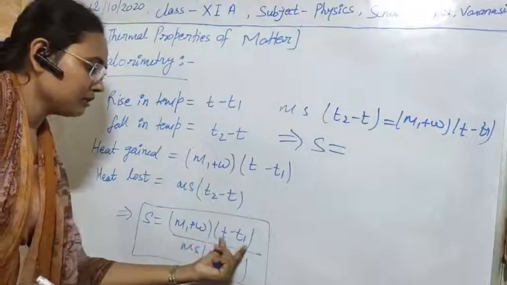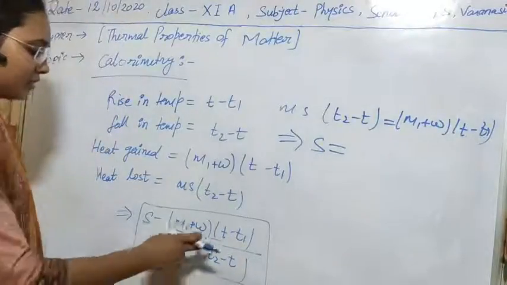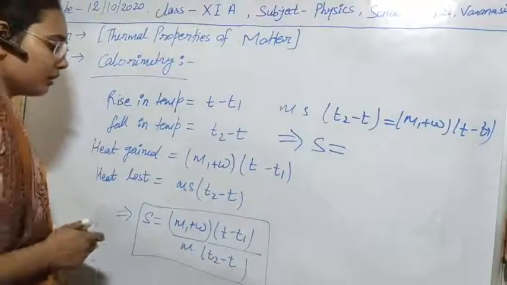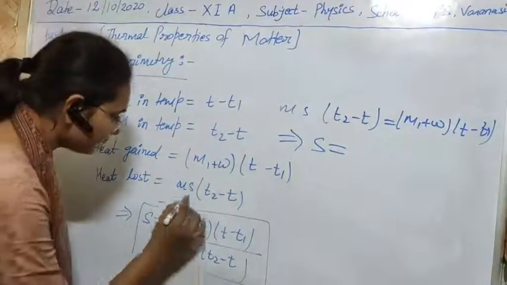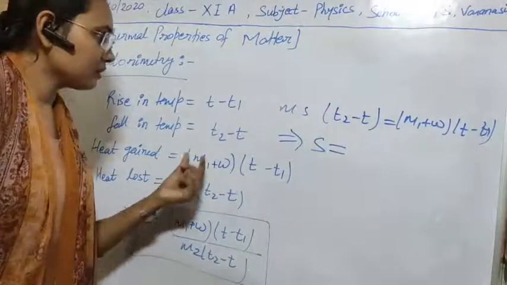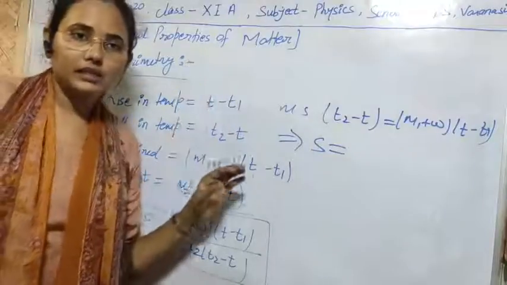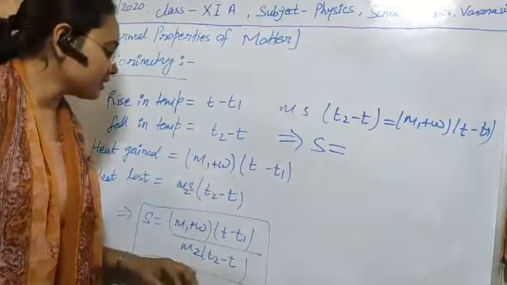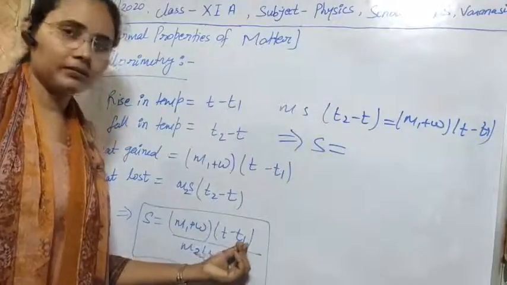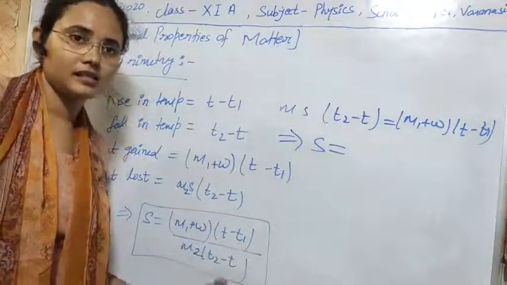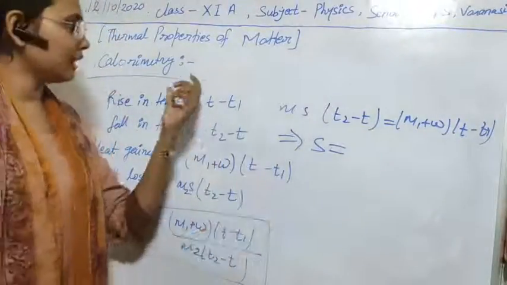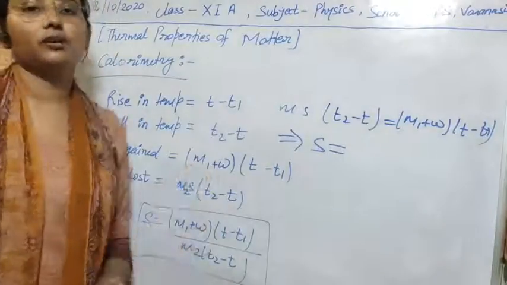From there we can calculate the value of S, which will be (M1 plus W)(T minus T1) upon M (T2 minus T). Before mixing, if we know the mass of the substance, the mass of the water, the water equivalent, and the temperature in initial conditions and the temperature after mixing, then we can easily calculate by using calorimetry the specific heat of the given substance.